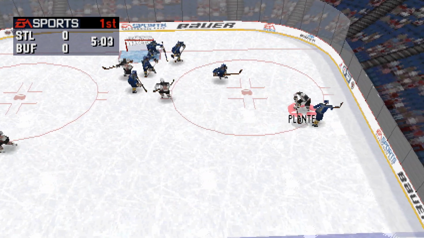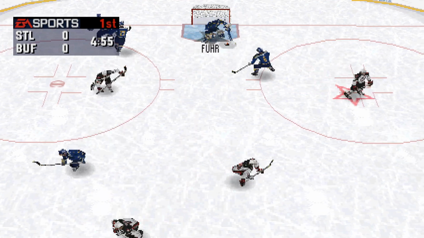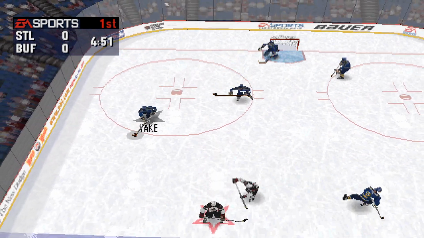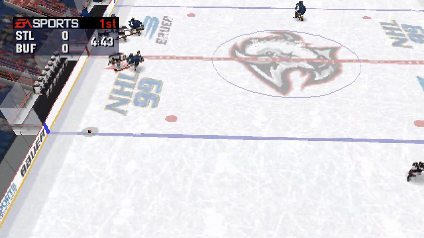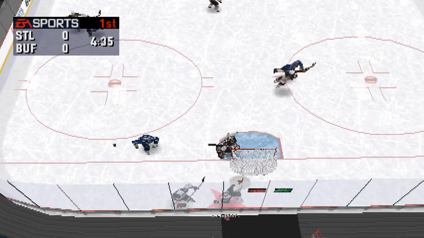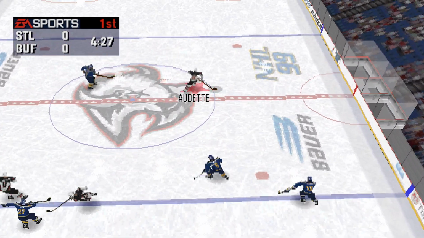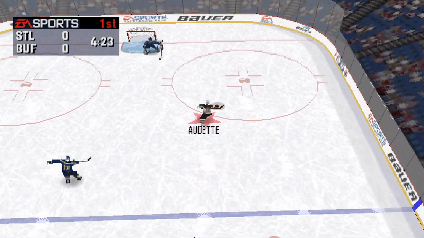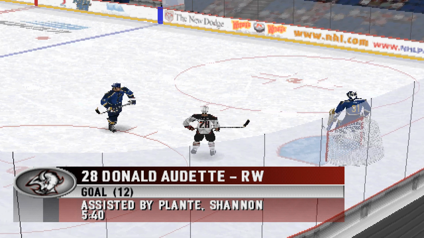Plant beats out the icing call. Plant winds up, then he blasted it. To Yake. Buffalo needs to get a fresh line out there. What a hit! Big time body blast. To Audette. St. Louis has a very tired line out on the ice right now. What a goal by Audette!